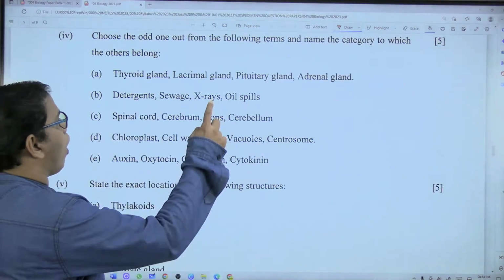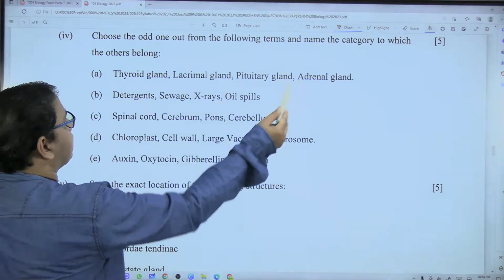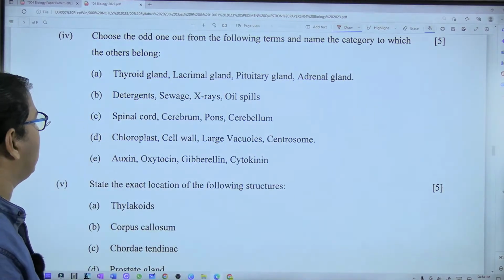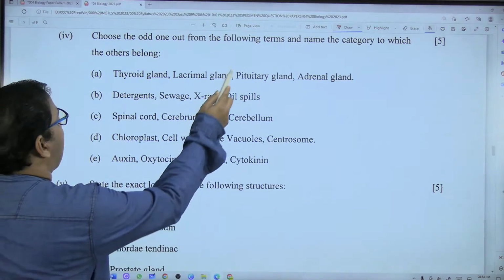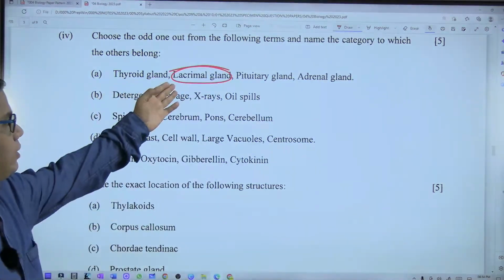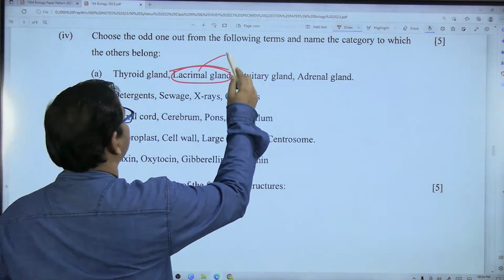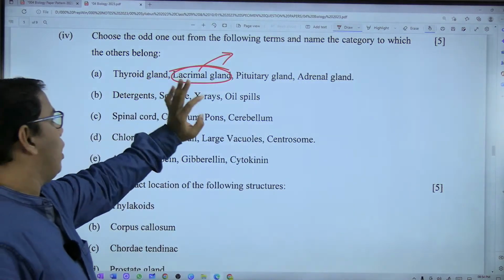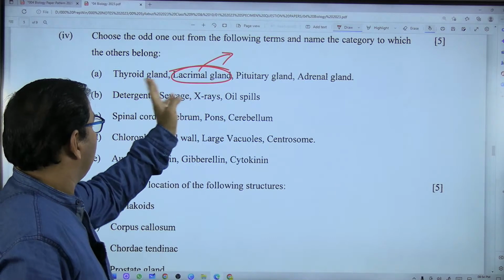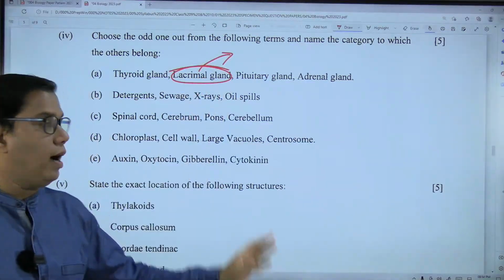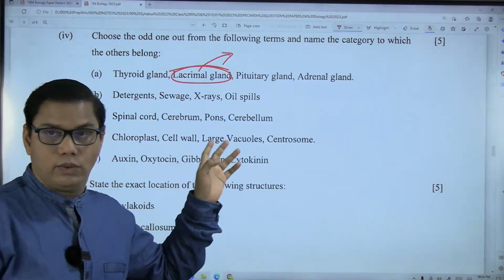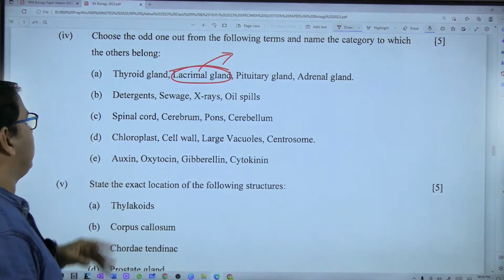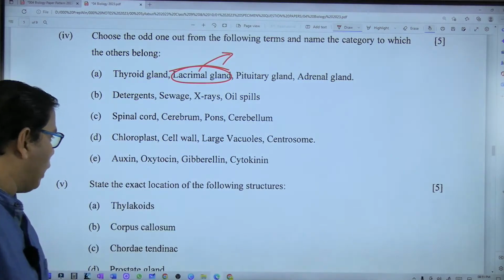Then coming to odd one out, you have to select the odd option. Lacrimal gland, this is the odd one. Then you have to write why this is the odd one. Because this is an exocrine gland, and the others are endocrine glands. So the odd one you have to select.